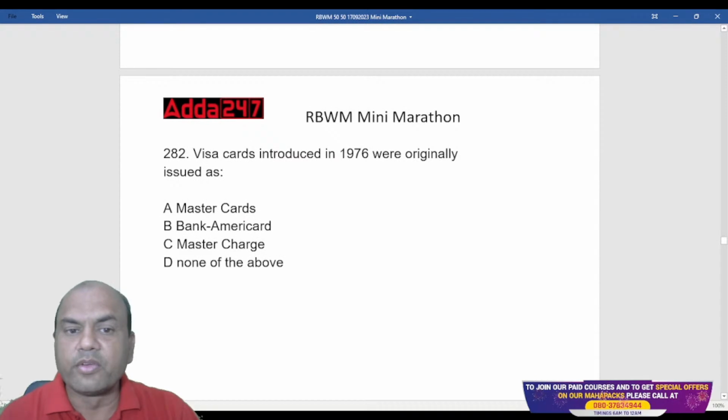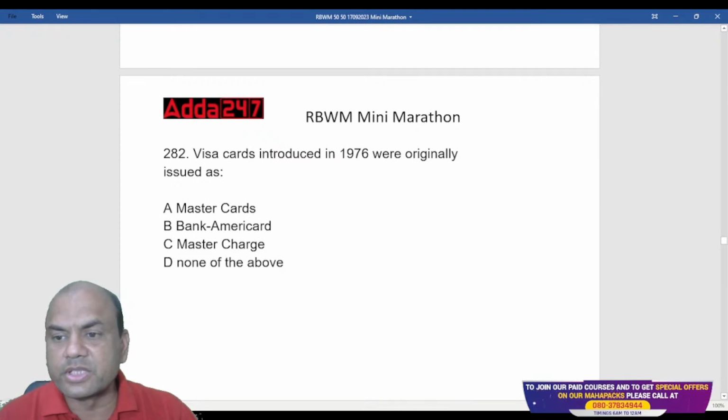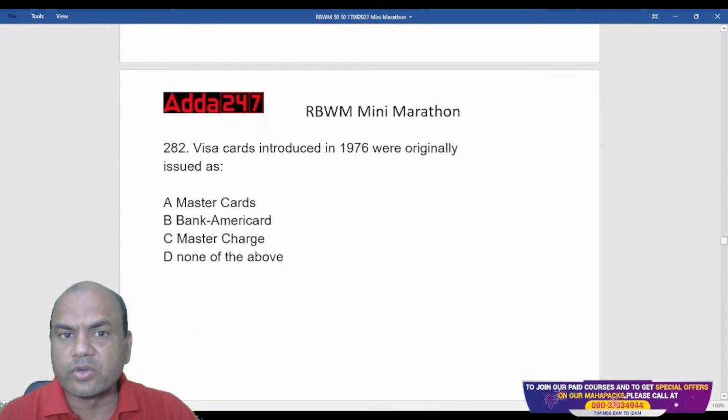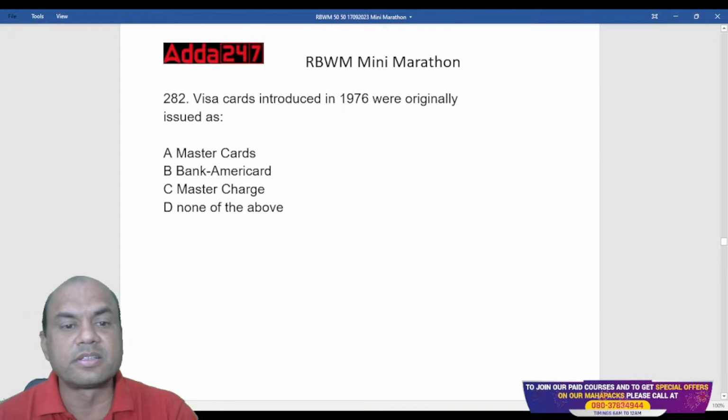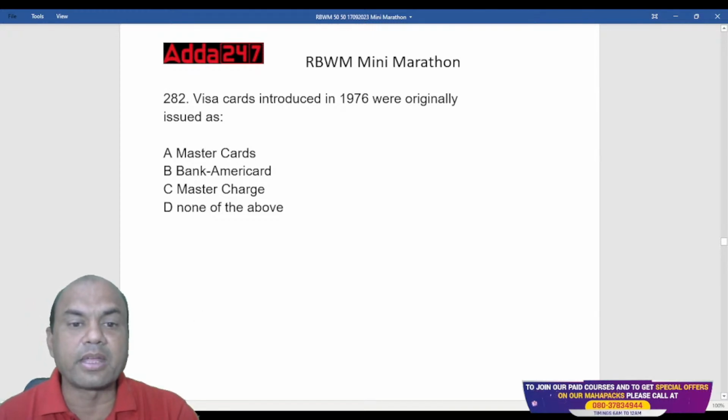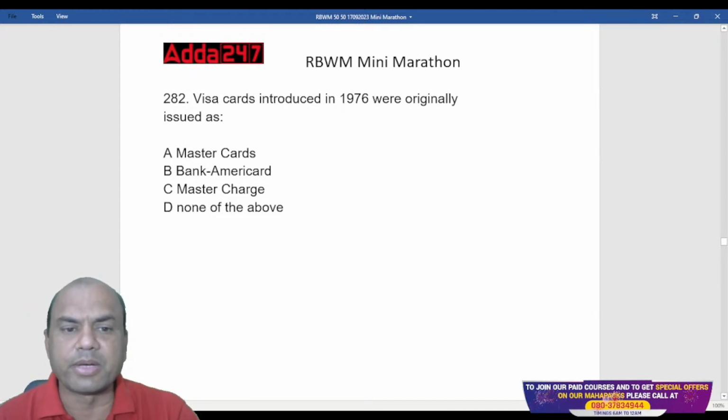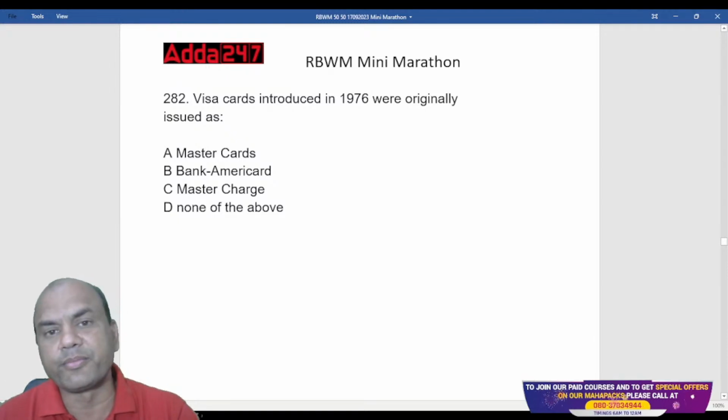Next one. Visa cards introduced in 1976 were originally issued as what? Mastercards, Bank America card, Master Charge, and none of the above.